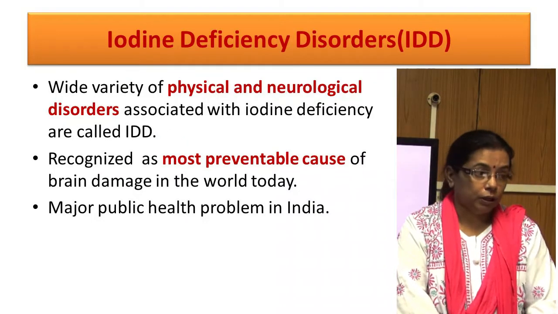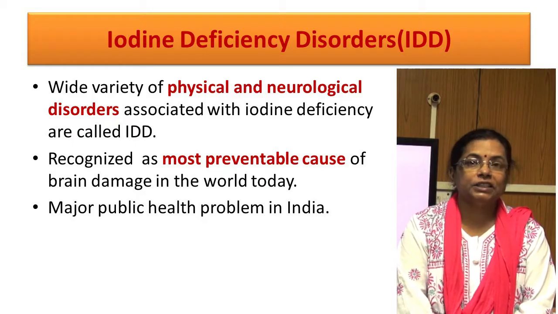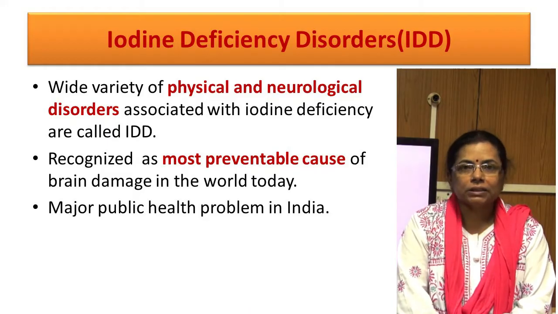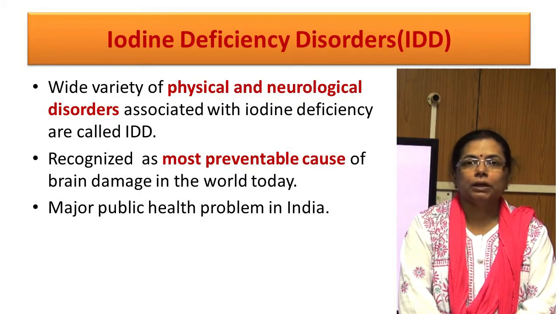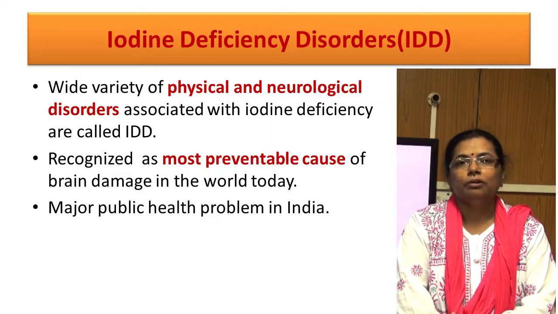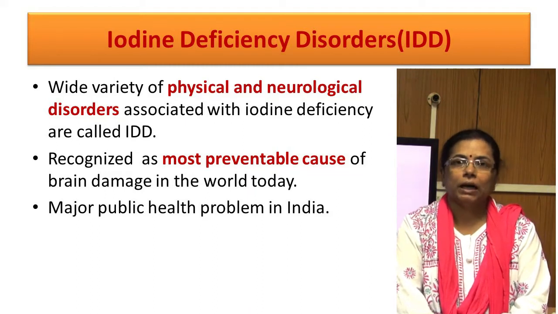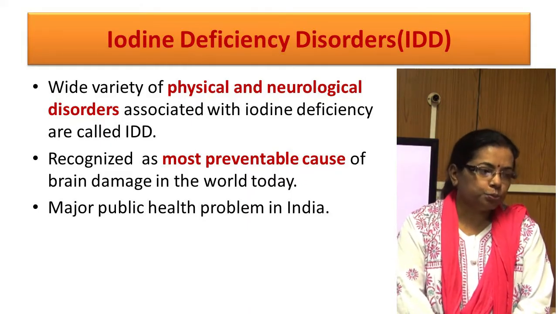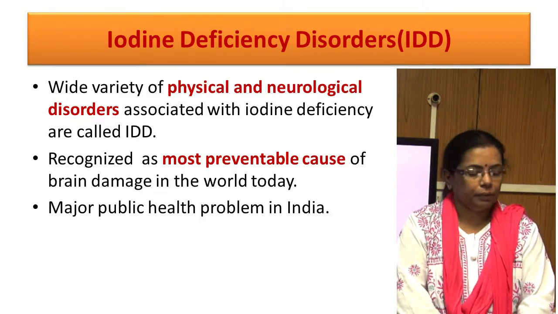Deficiency of iodine not only causes goiter and cretinism, but it leads to a wide spectrum of diseases known as iodine deficiency disorders. The adverse consequences may range from abortion and stillbirth to severe physical and mental retardation and deafness, collectively known as iodine deficiency disorders. According to WHO, it is the most preventable cause of brain damage in the world today. It is a major public health problem in India.